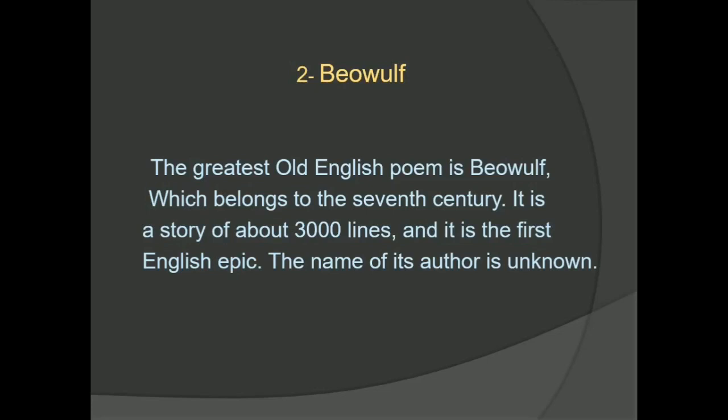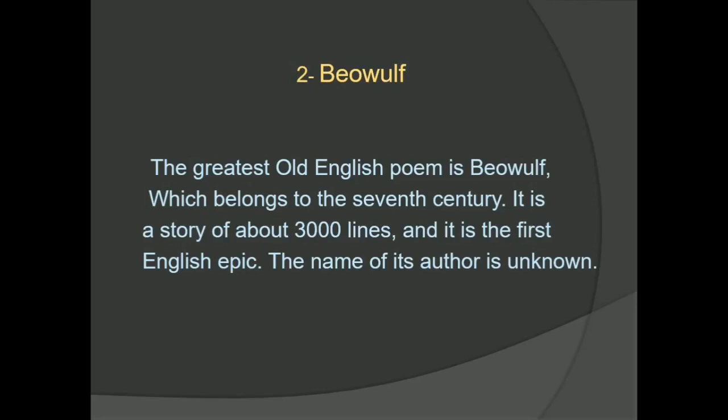He sailed with 14 warriors to challenge the monster. He destroyed the fire-breathing dragon, who was taking revenge on the land. Then, when he died, he was given a stately funeral.